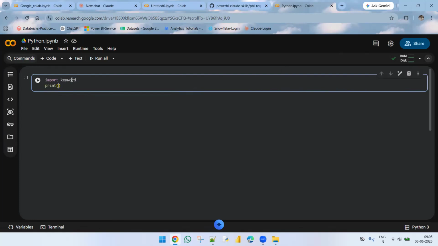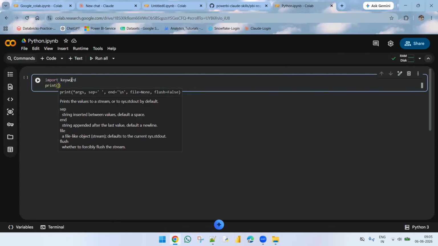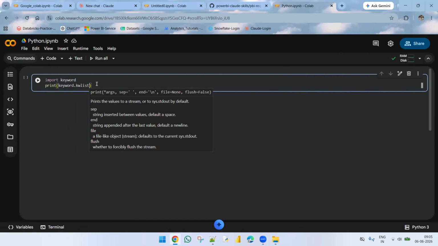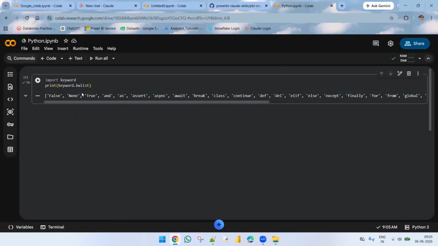From here I'm writing print keyword dot kwlist, the keyword list. If you run this one, you can see these are the keywords of the Python language.